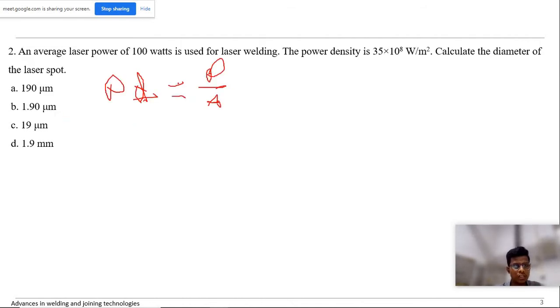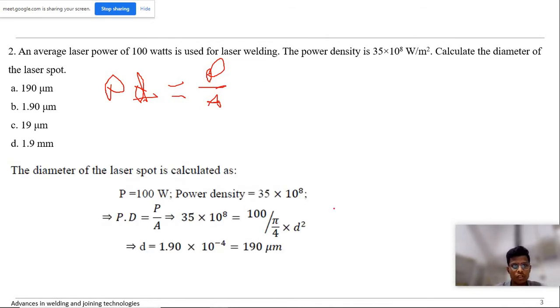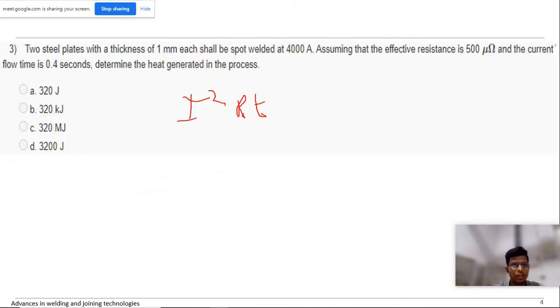For the next, they ask us to calculate the diameter of the laser spot, given power density and power. Based on the formula, if you substitute, we get 190 micrometer. While converting we need to be careful about SI units: we get meters and then convert into micrometer.